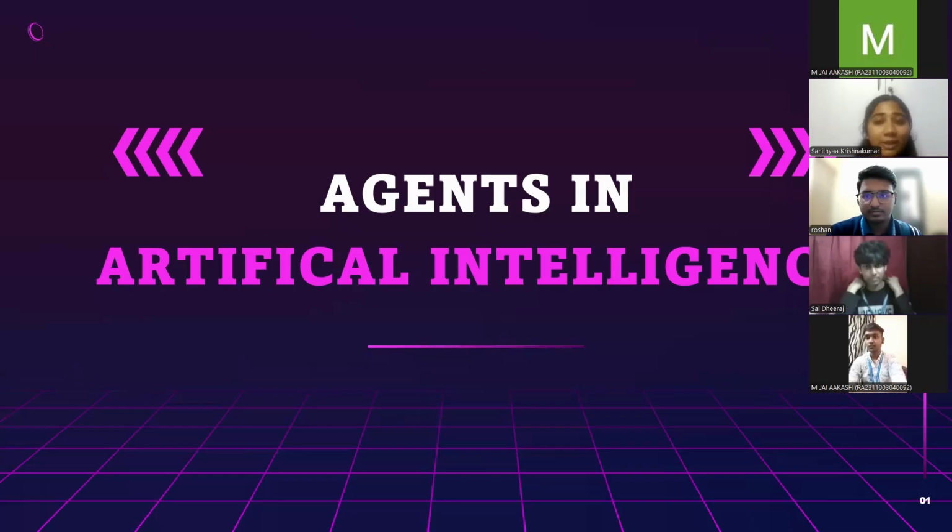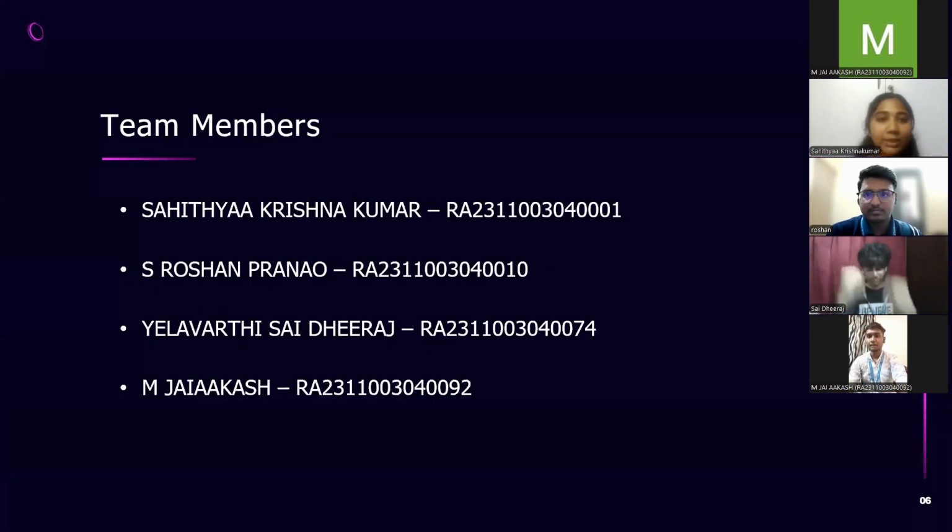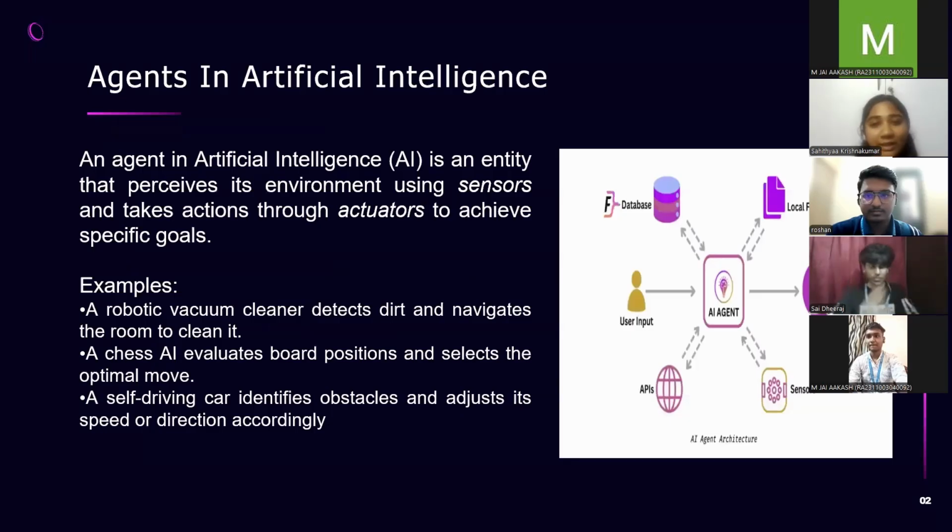So now let's begin by understanding what an agent in artificial intelligence actually is. An agent is anything that can perceive its environment through sensors and act upon that environment using actuators in order to reach specific goals. Just like we humans use our senses like sight and hearing to perceive the world, and our hands and legs to act, an AI agent does the same through its components like sensors and actuators.